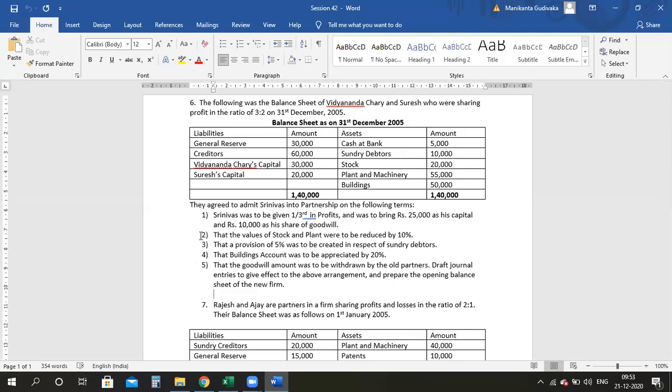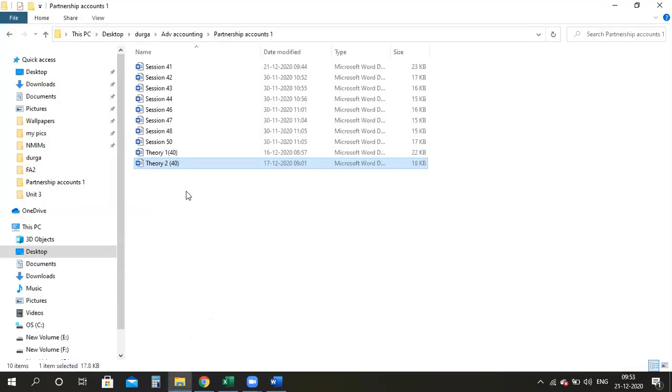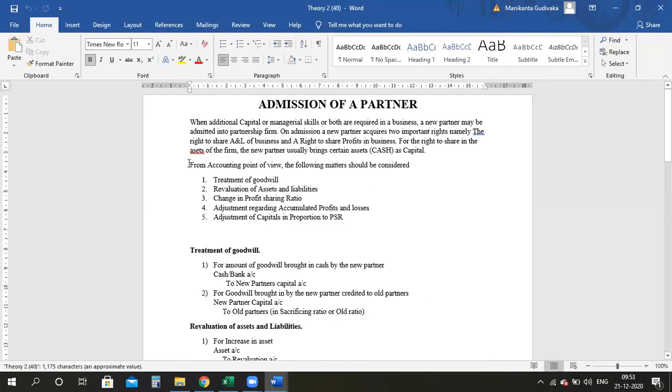Then the goodwill amount was to be withdrawn by the old partners. Now this is very important. Why am I stressing on this? I'll tell you why. When I taught you the journal entries for goodwill brought in by the new partner credited to the old partners, what did I do? New partner's account debit to old partners, and I immediately returned it.